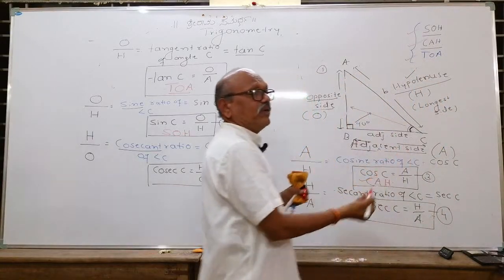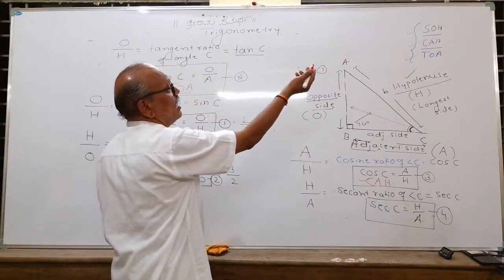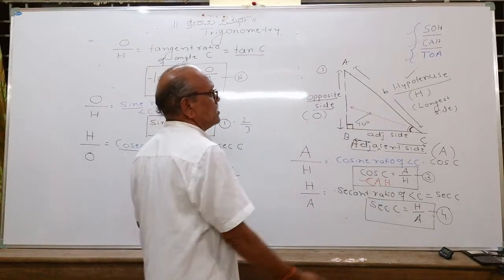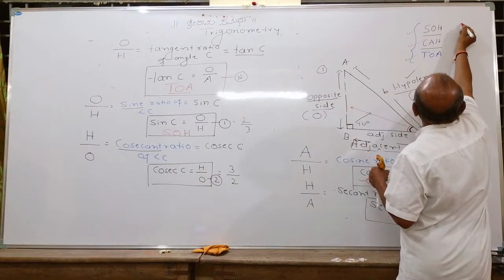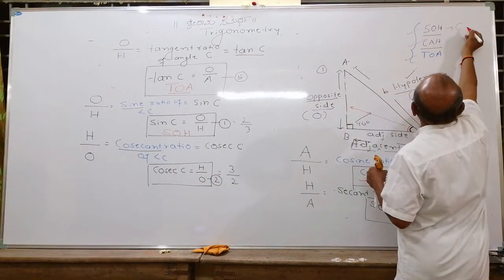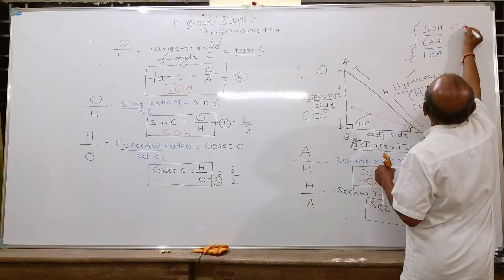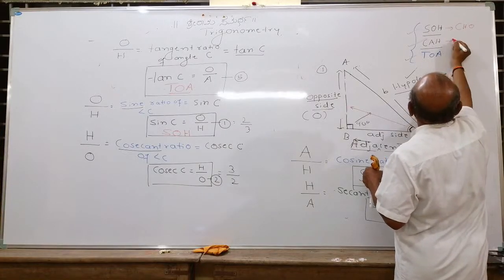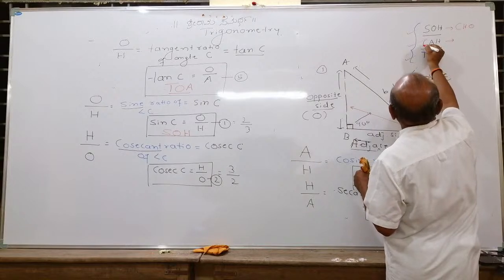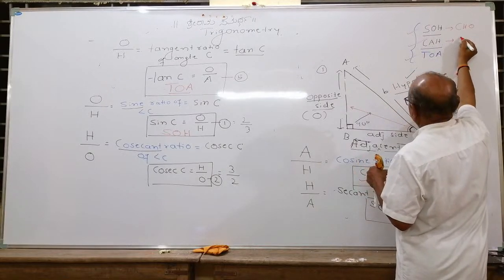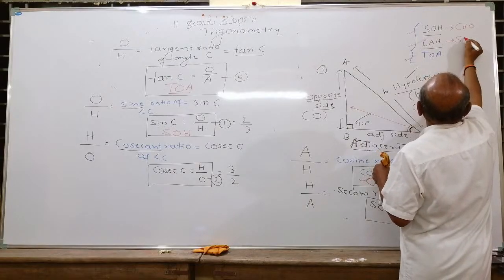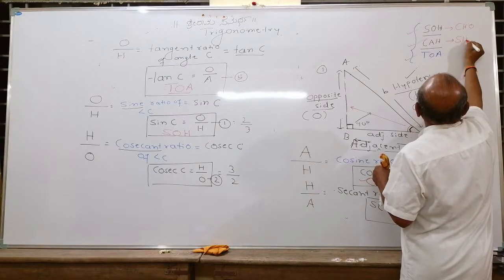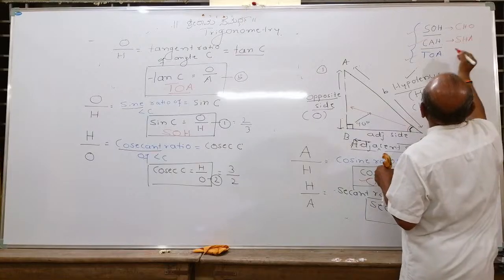And what is cosec? Cosec will be hypotenuse upon opposite, as it is the reciprocal of sine. Similarly, what is the reciprocal of cos? Reciprocal of cos is sec. Sec will be hypotenuse upon adjacent.